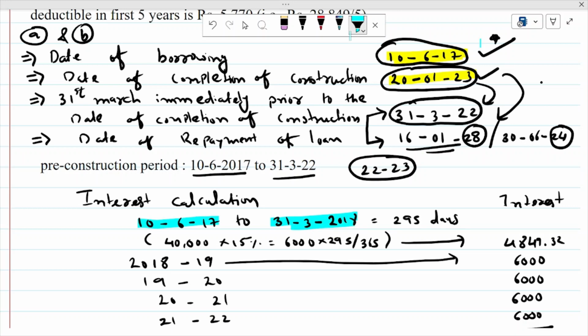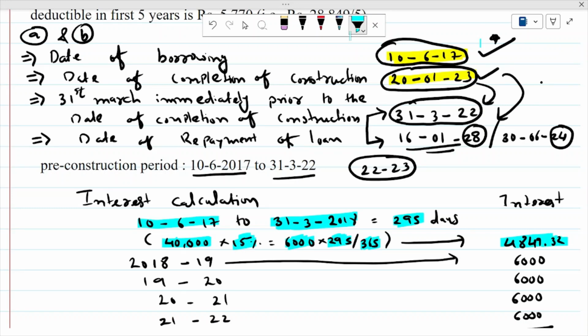And if you calculate days, then you will find out 295 days. Now you have to calculate the interest. Amount is 40,000, rate of interest is 15%. So 15% of 40,000 gives 6,000. Now 6,000 will be multiplied by 295 and divided by 365, because the number of days in a year, if it is not a leap year, is 365.